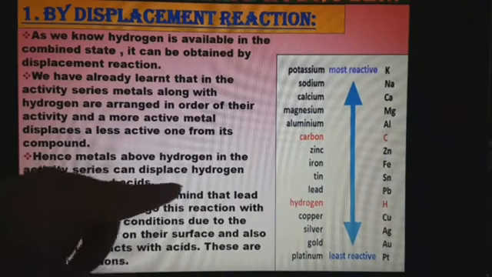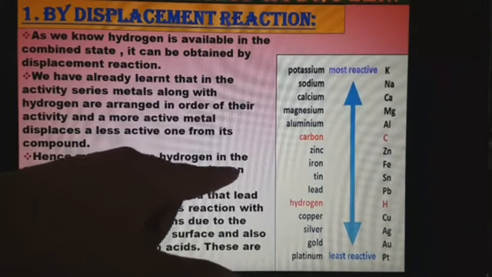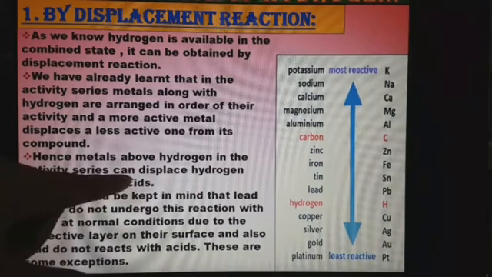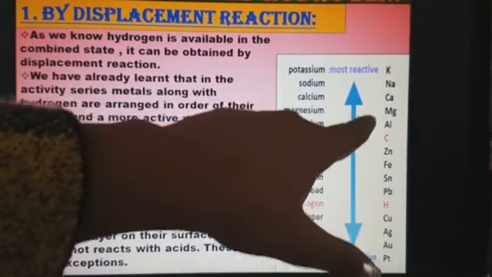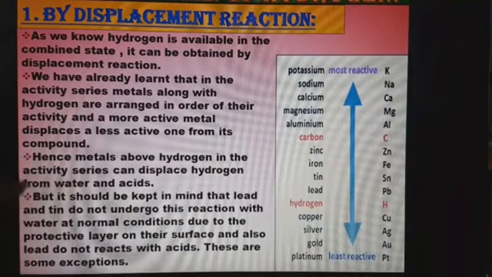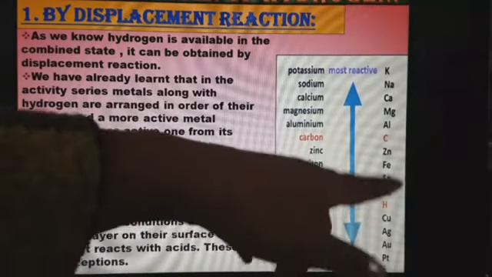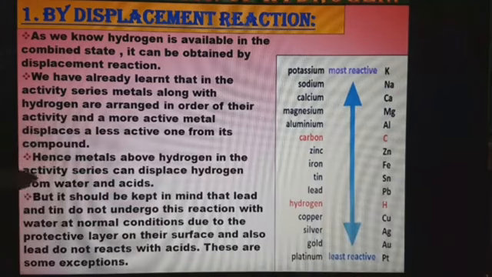Hence, metals above hydrogen in the activity series can displace hydrogen from water and acids. How did we come to know? Because the metals above the hydrogen are more active, they can displace hydrogen from the water as well as acids. But whatever metals are below the hydrogen will not displace hydrogen from water and acids.